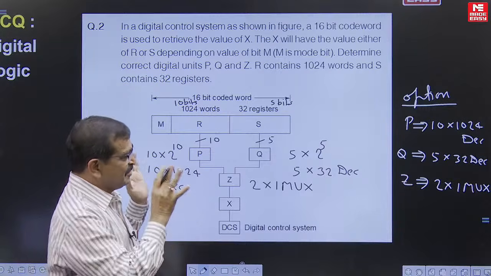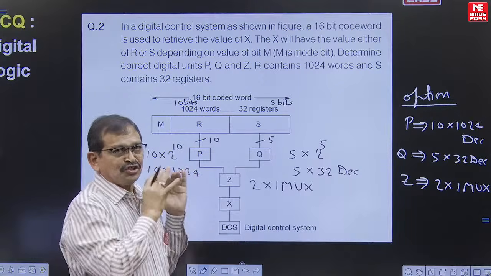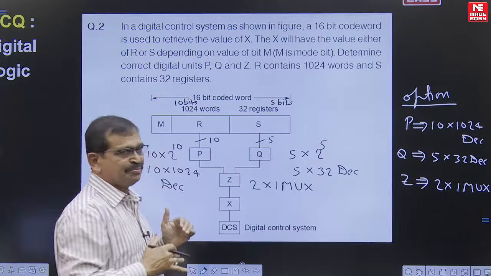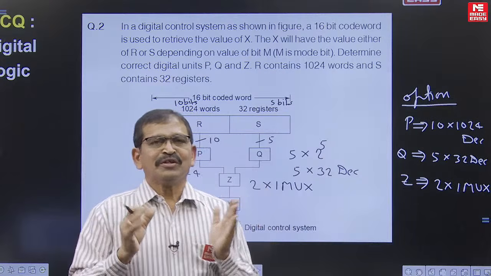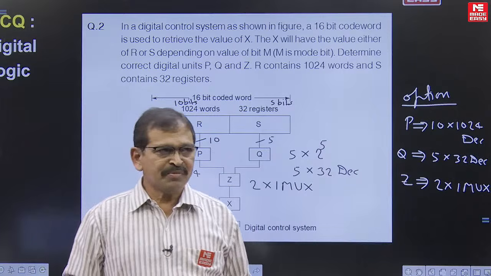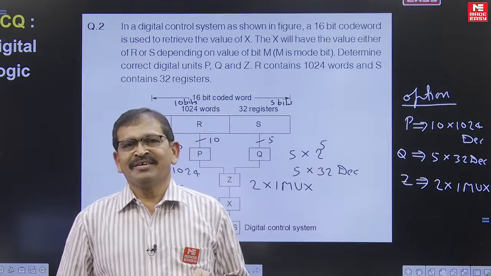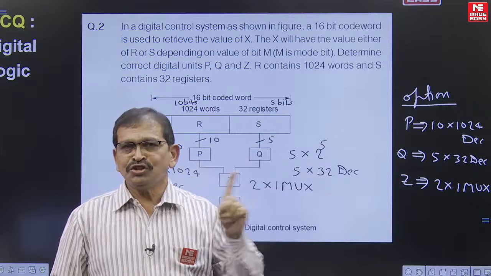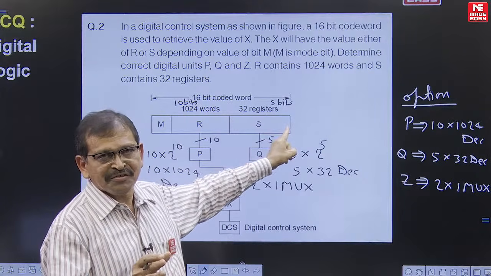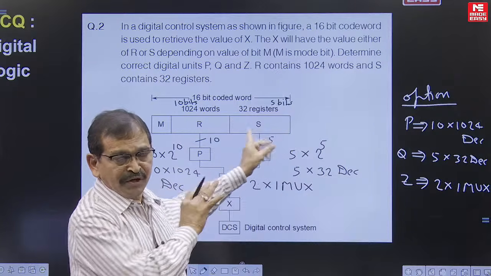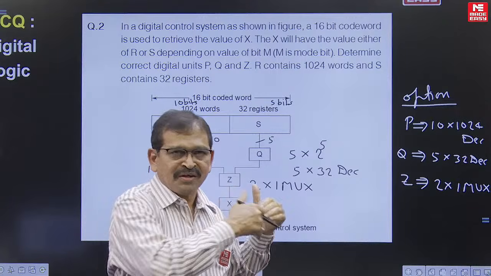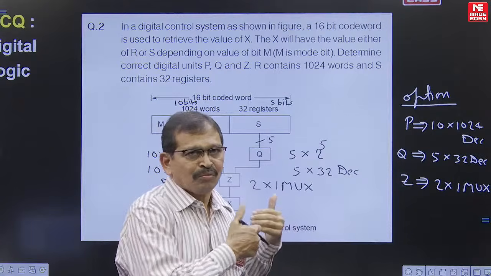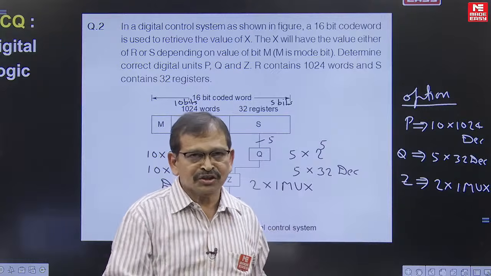Based on that, I discussed this question. Hopefully it is right. On the whole, from digital systems this time the weightage is 5 marks. One question is of 2 marks, relating to the decoder and multiplexer. It is a very good question. It looks lengthy, but if you are involved well, it could definitely have been done.